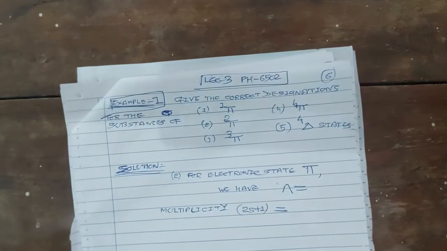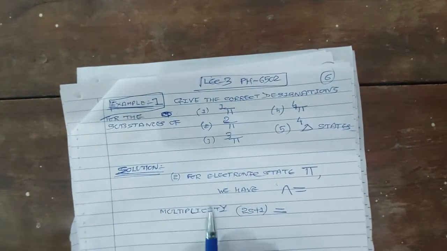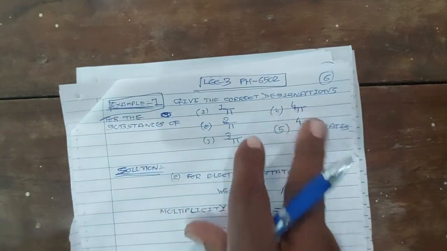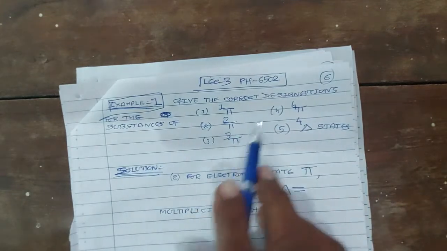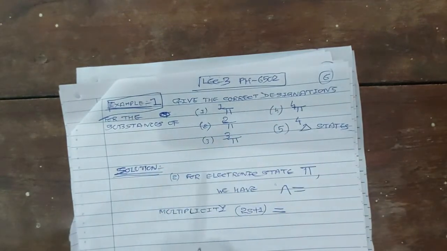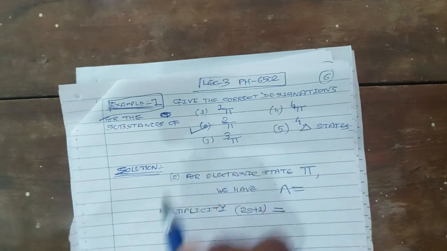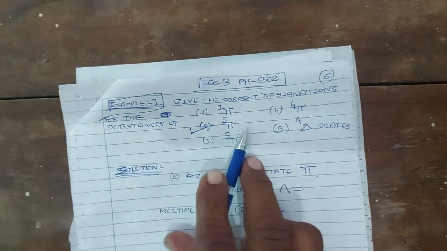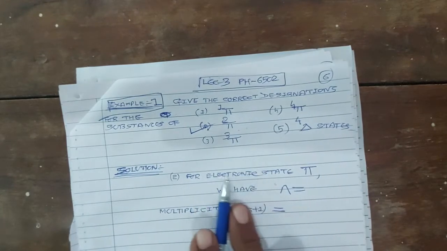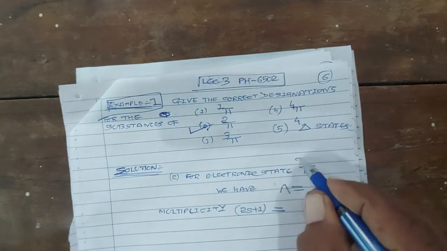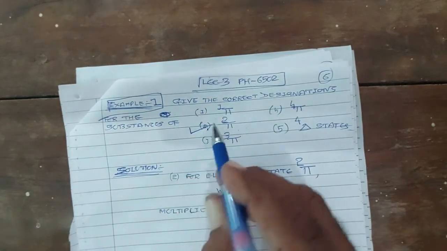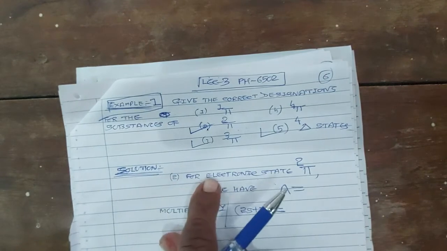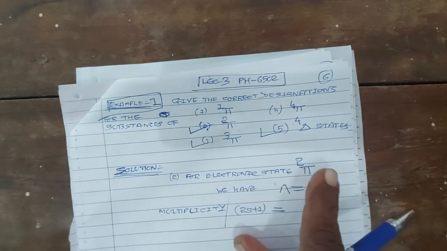Now we do the solution of this example. Out of these 5, I will solve 2 or 3 examples. First of all, I solve the second example, pi 2 state. I will solve second, third and fifth. So let us consider the electronic state pi 2.